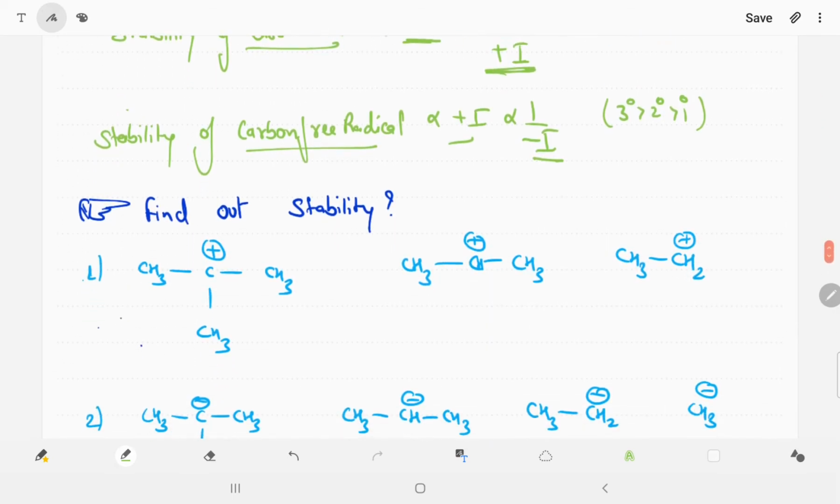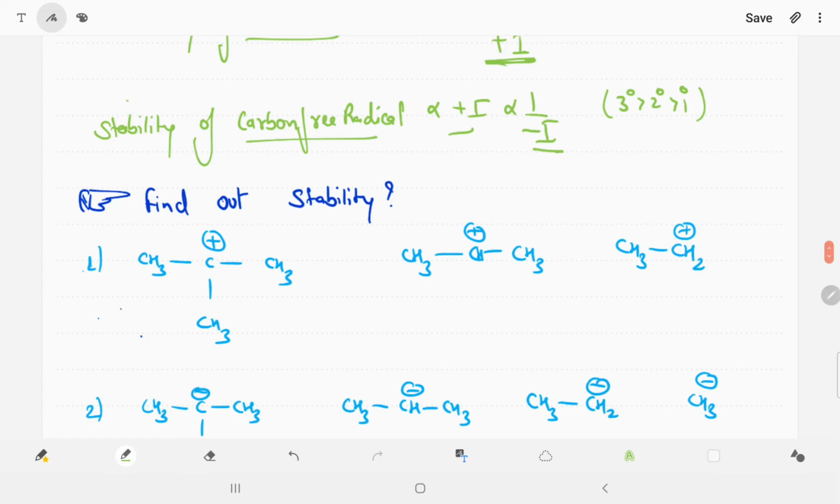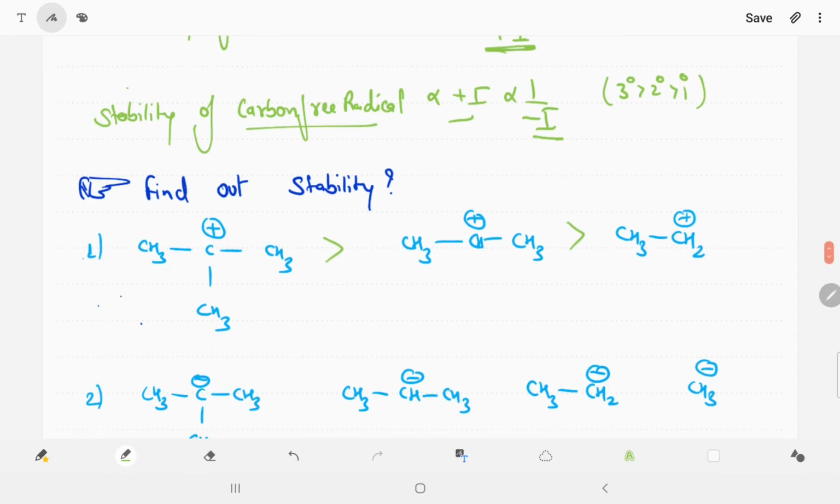Now we are going to find out the stability of some compounds. This is the 3 degree carbocation, this is the 2 degree, this is the 1 degree. So we can say 3 degree is more stable than 2 degree, than 1 degree, because the stability of carbocation is 3, 2, 1.